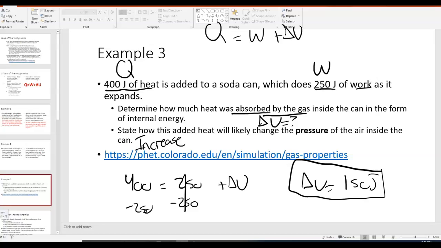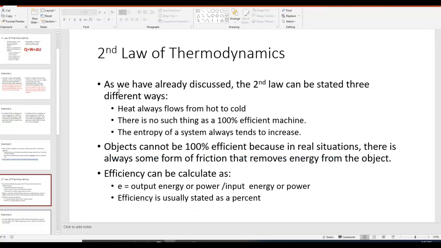Okay, so the second law of thermodynamics, remember there's 3 ways we can state it. Basically, heat always flows from hot to cold naturally. Now I say naturally, because we can force heat to go from cold to hot. We just have to make a machine that does that, something like your refrigerator or your AC. It uses a motor to act as a heat pump, to force heat to go from cold to hot. But on its own, naturally, heat flows from hot to cold. That's kind of self-explanatory.